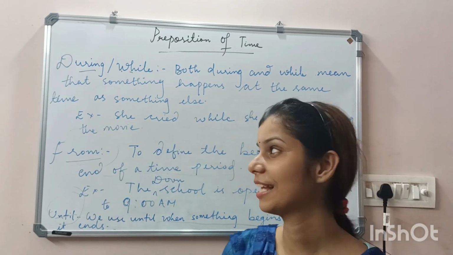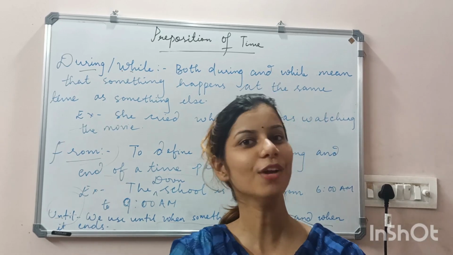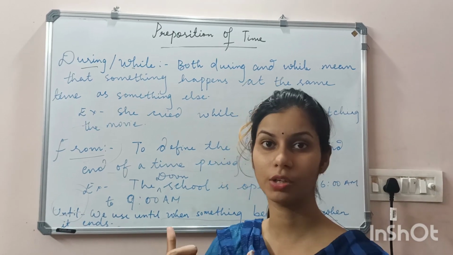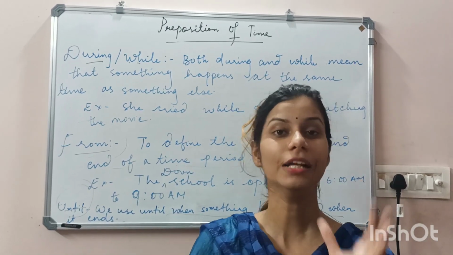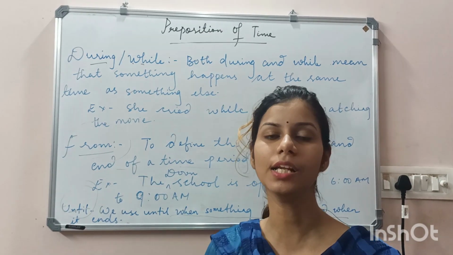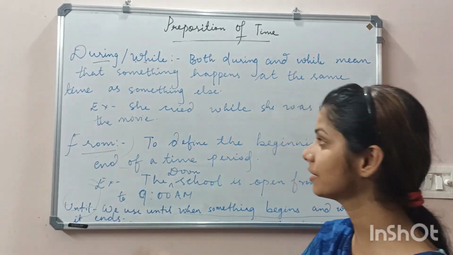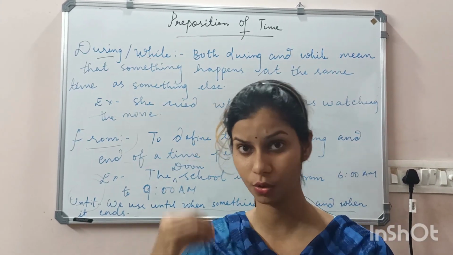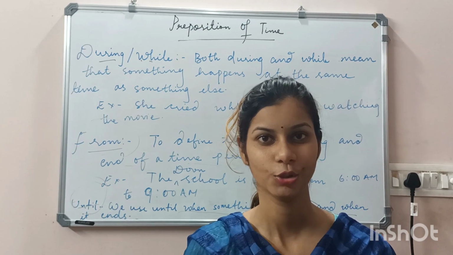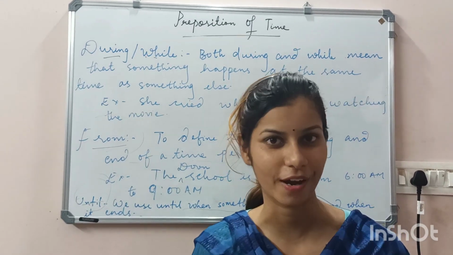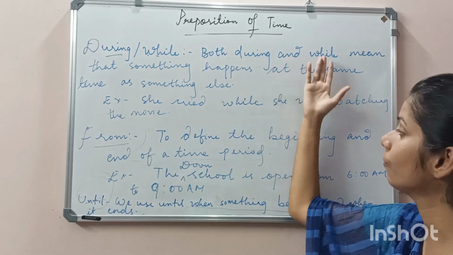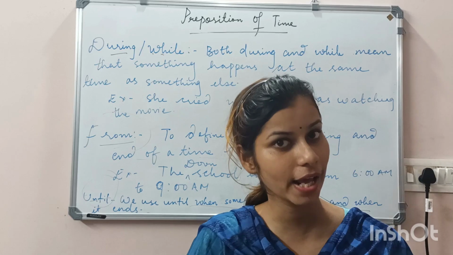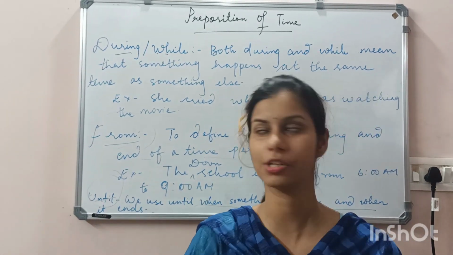So the next part is during or while. During and while, these two words are actually synonyms of each other. So we use that particular word, which word? During or while, for an action which is going on and suddenly one action interrupts. For example, if I will say, she cried while she was watching the movie. That means the action of the movie is going on, suddenly the baby cried. So there we will be using during or while. So the definition is both during and while mean that something happens at the same time as something else. एक action हो रहा है, बाकी और एक action उसमें घुस के interrupt कर रही है.